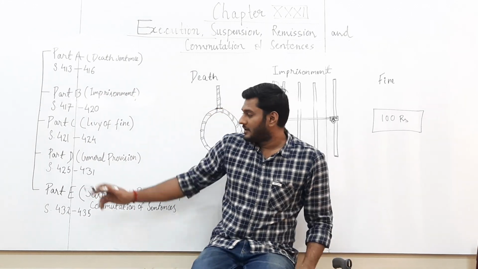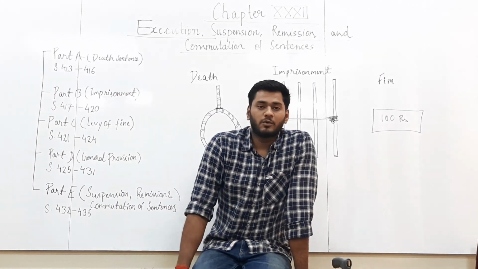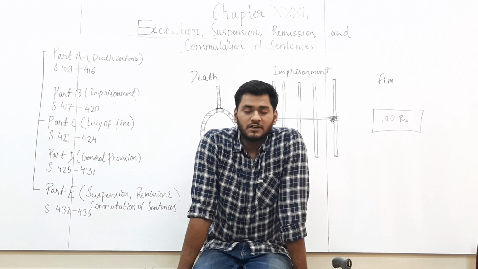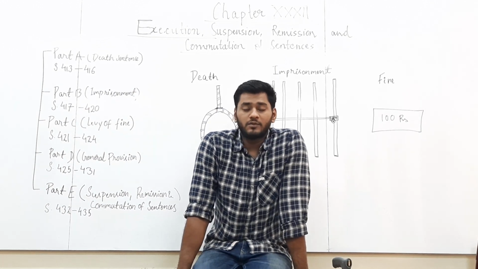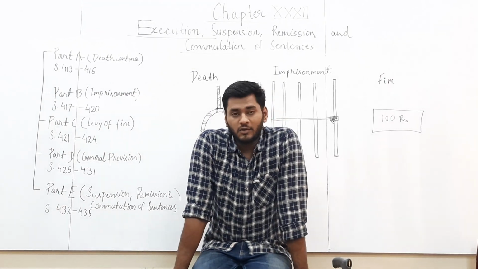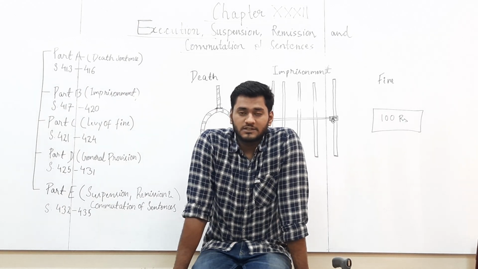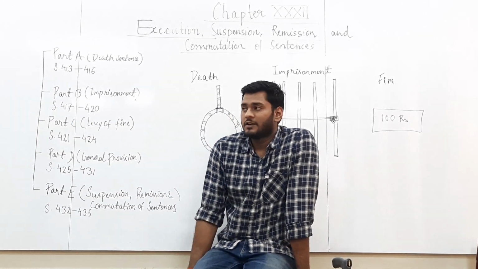So under part E of this chapter, it says that any person may apply to the appropriate government for the suspension or remission of the sentence. Suspension and remission of sentence can be applied for before the appropriate government. The definition of appropriate government has already been provided under IPC. I believe you all know that. In case you want to revise, please go through chapter 3 of the IPC. You will get to know the definition of appropriate government.